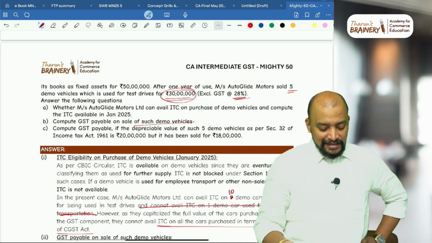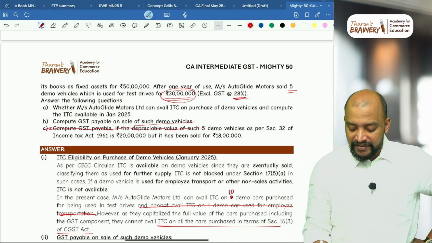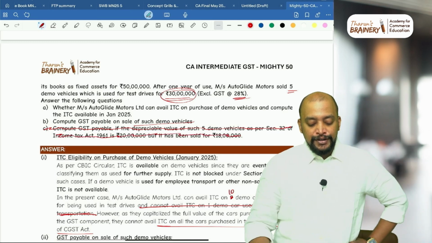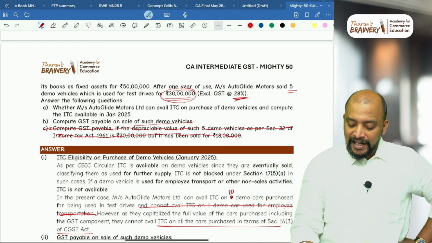Okay. And this point number C is irrelevant. You don't have to bother about that. So that point is not there for you. So just 30 lakhs you take into 28%.